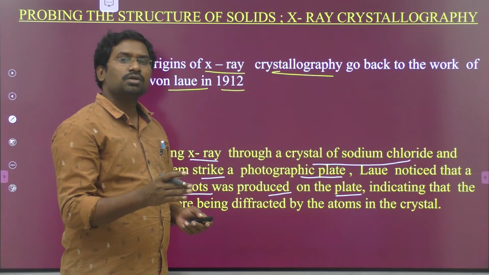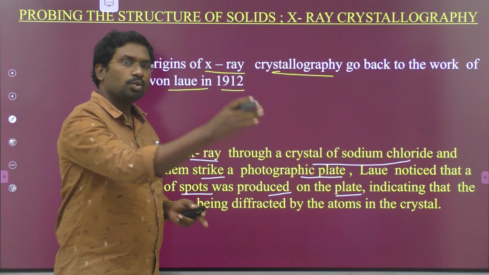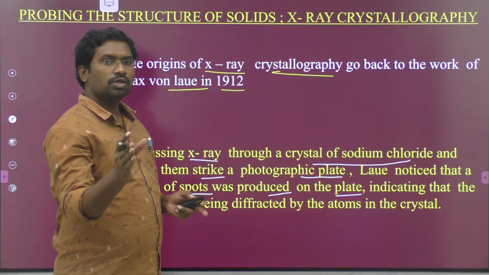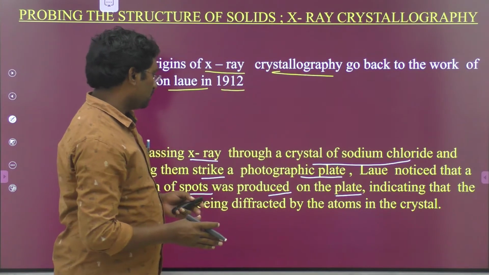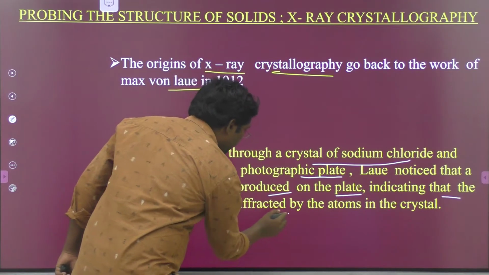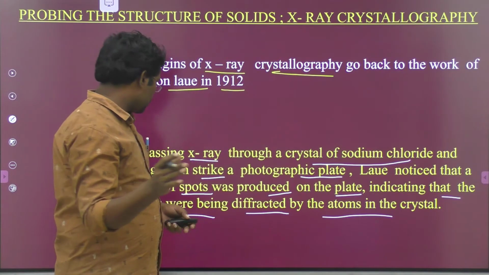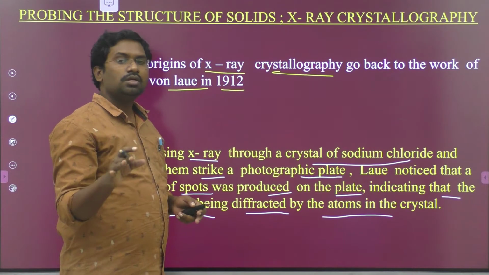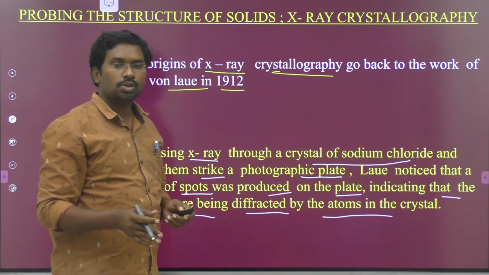He passed X-rays through the crystal of sodium chloride and placed a photographic plate. After passing the X-rays through the sodium chloride crystal, he noticed that some spots were observed on the surface of the photographic plate. This indicated that the X-rays were being diffracted by the atoms in the crystal. So finally Max von Laue concluded that X-rays were being diffracted by the atoms in the crystal. This was the information given by Max von Laue in 1912 with his X-ray crystallography technique.